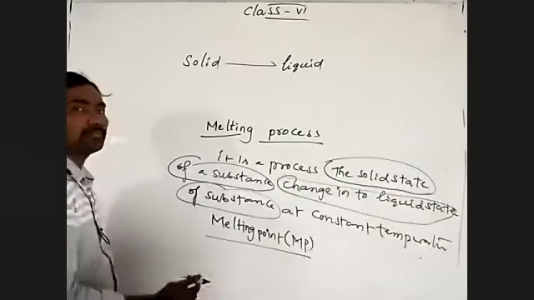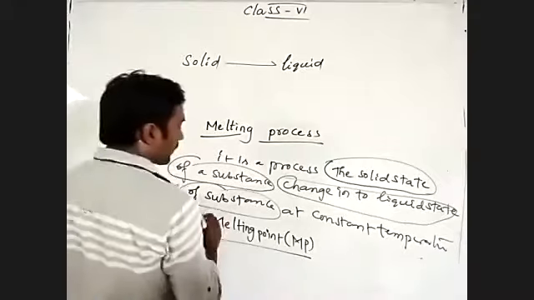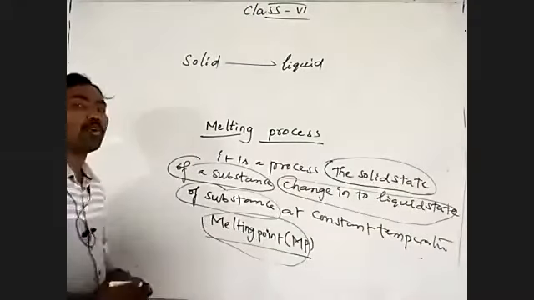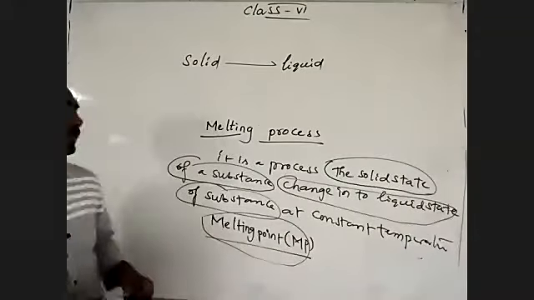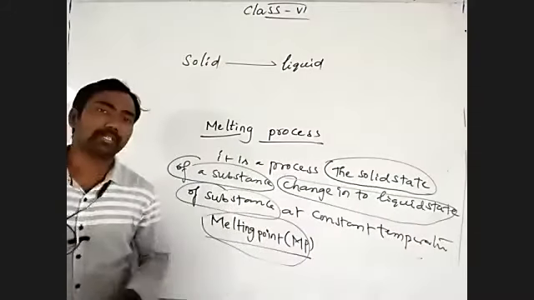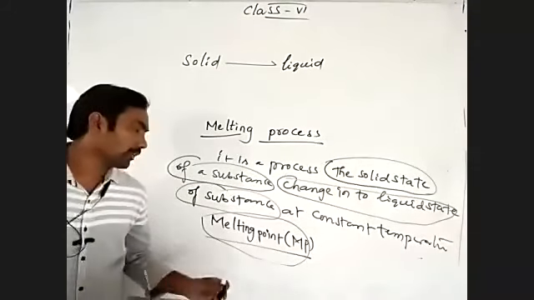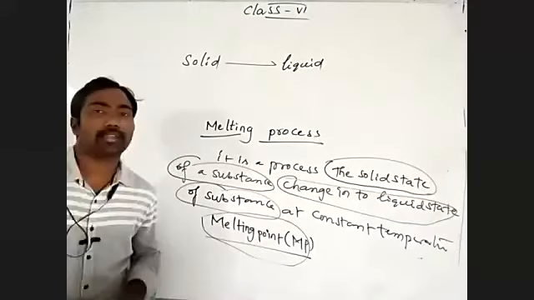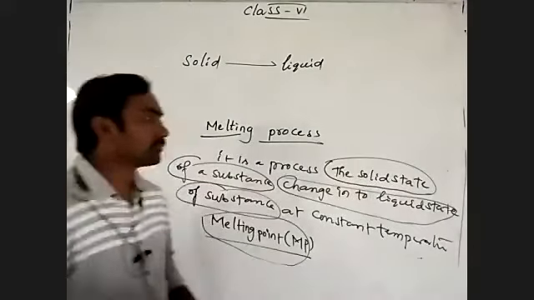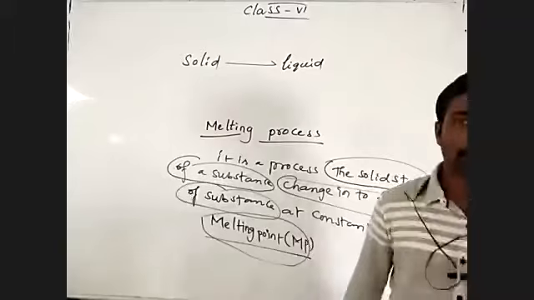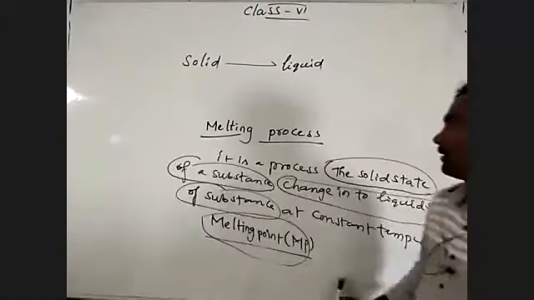That constant temperature, what are you calling it? Melting point. At a particular temperature, the solid state changes to the liquid state. That point is called the melting point of the solid. Understand?